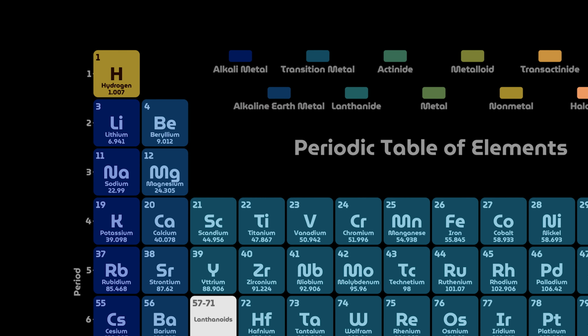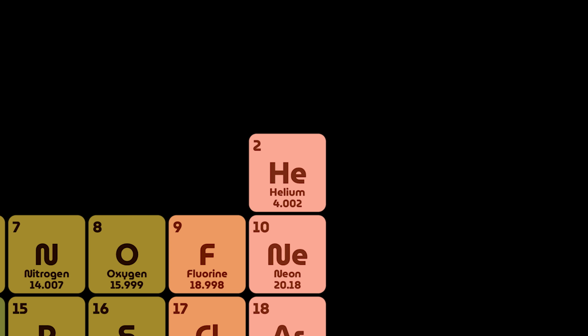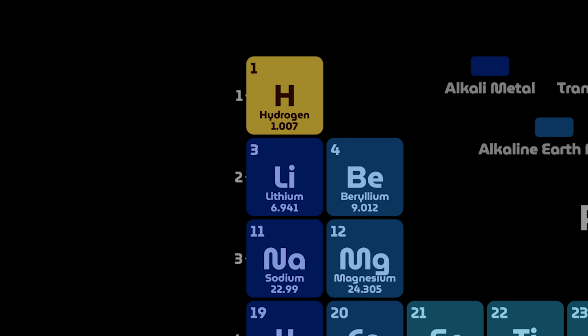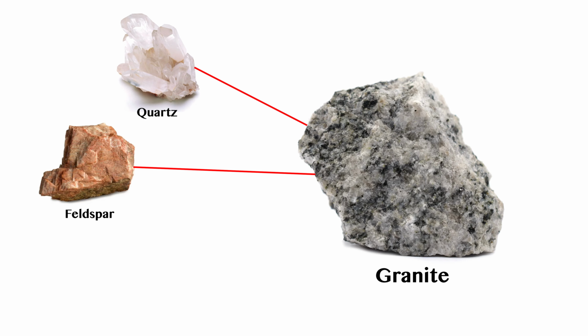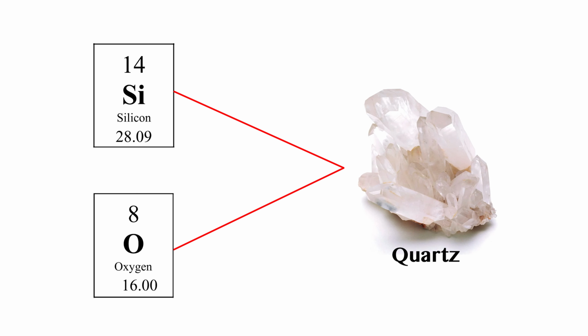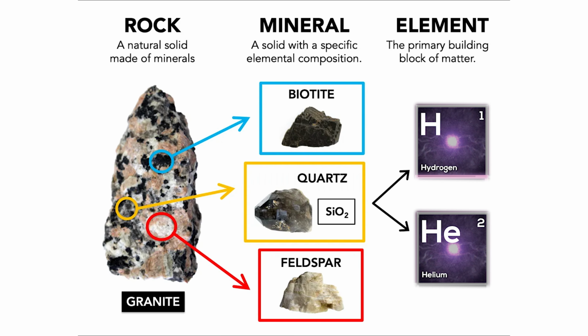The only elements created at the beginning of our universe are hydrogen, helium, and lithium, the three lightest atoms in the periodic table. If we remember and look back, rocks are made out of minerals, which are made from elements. Rocks could not have formed with the existence of just the primordial elements.